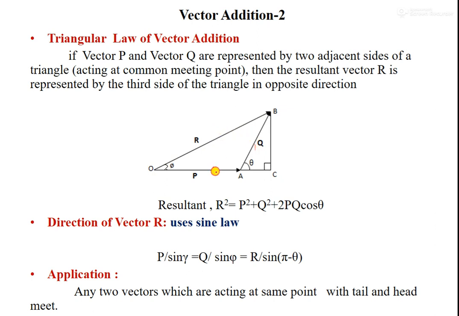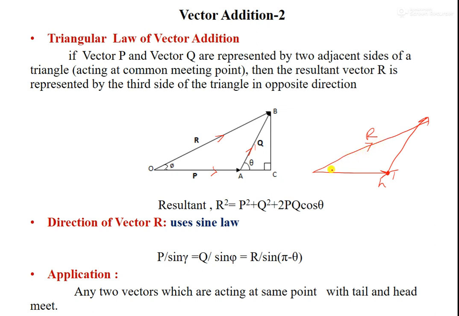So when this vector is like this and this vector is moving like this, this side represents the resultant vector in the opposite direction. See, when you are drawing a vector like this, this is a head, this is a tail. So when this tail and head are meeting, this is the triangular law, and this fellow is representing the resultant side, and this will be in this direction.